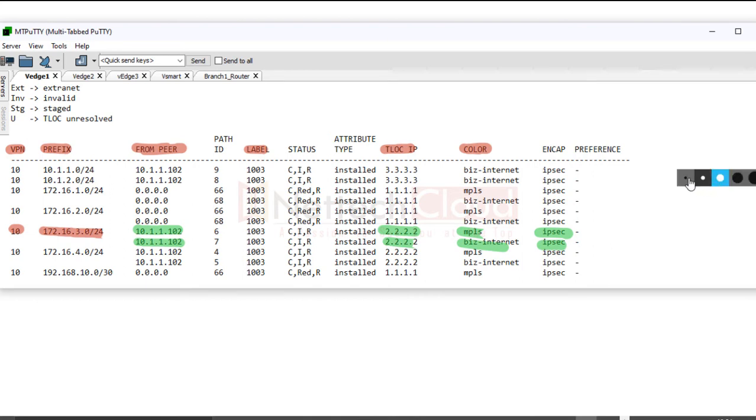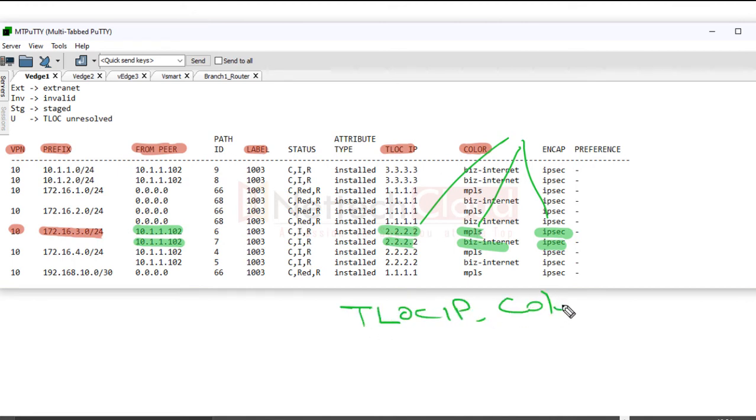Collectively, it is known as what? TLOC. So TLOC means there are three components, 1, 2, and 3. What are they? TLOC IP, next color, transport, and the third encapsulation. Encapsulation is IPsec, color, MPLS, as well as internet, and TLOC IP is 222.